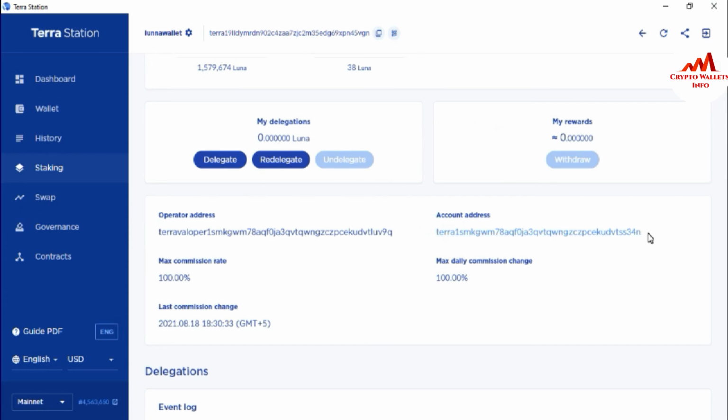This is the address, and the maximum daily commission change is 100%. After delegating your coin, you will get rewards in this portion, and you simply click on withdraw, and you will withdraw your amount to your main interface or main dashboard. This is a very easy way. If you have a good amount in your Luna wallet, you can easily stake your Luna in the stake area, and you will get extra money or extra rewards. So I hope, viewers, you properly understand how you can stake or delegate your amount with a delegator in your stake area.